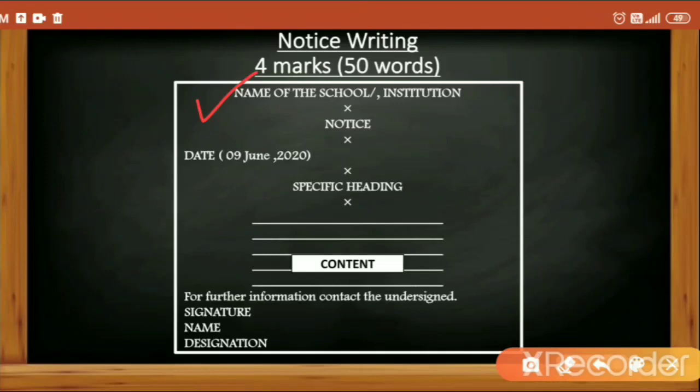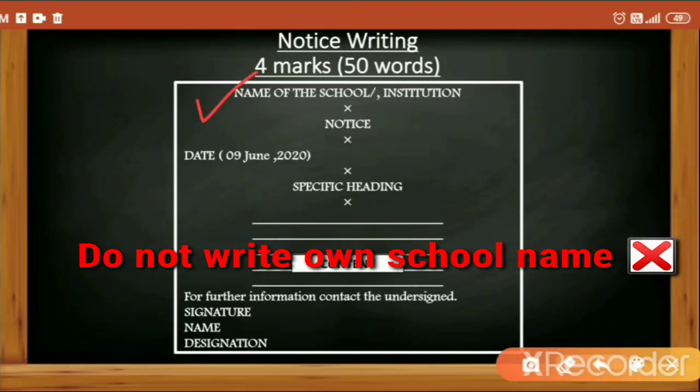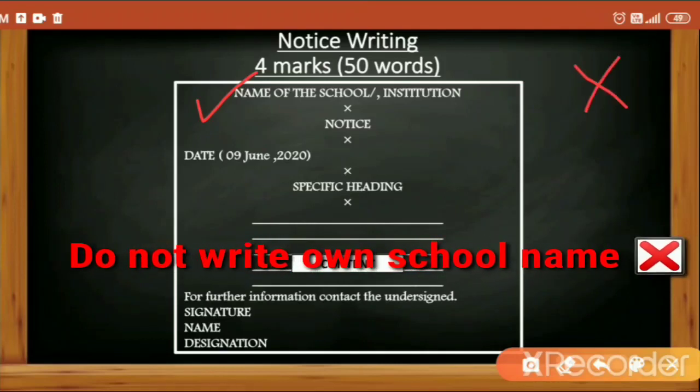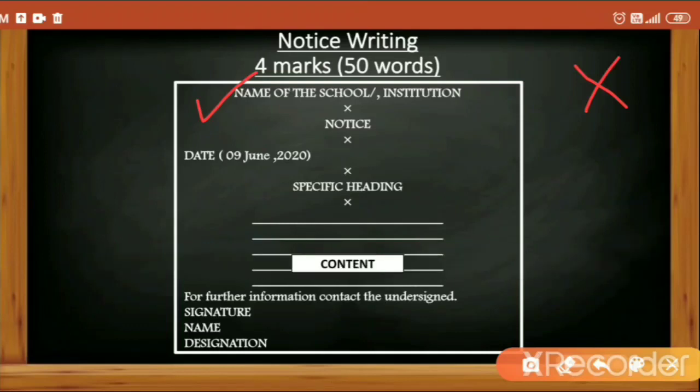Generally, the name of the school or the institution is given in the question. If it is given, then we will blindly write that. If it is not given, then we will make up a name and write that, an imaginary name. But what we can't do is write our own school's name. CBSE doesn't permit students to write their own name or their own school's name in the answer paper. So we will not do that, and will make up a separate name of the school or the institution if it is not given in the question.